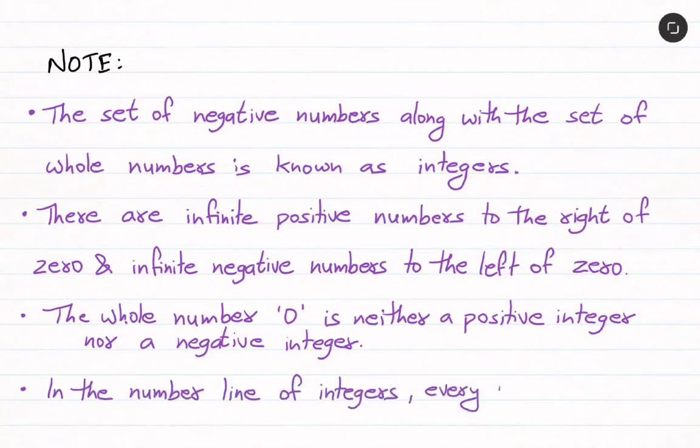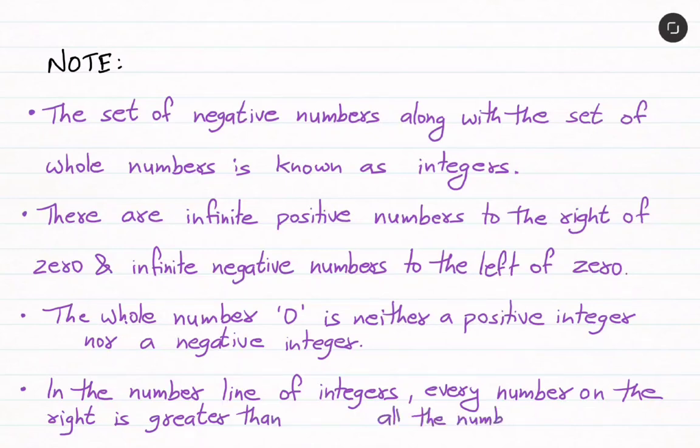In the number line of integers, every number on the right is greater than all the numbers to its left.